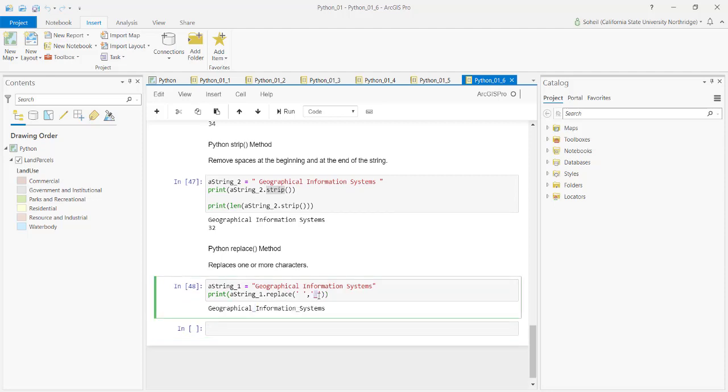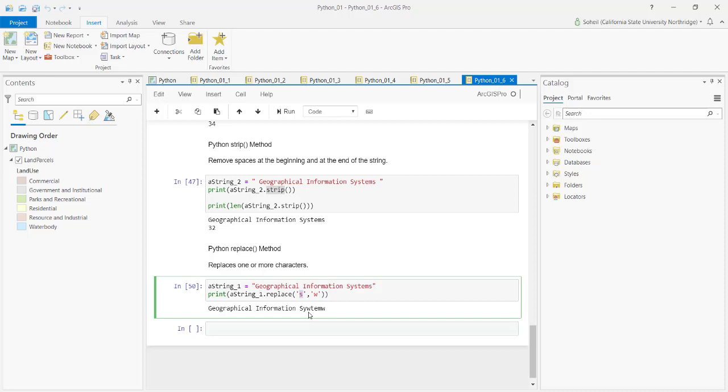What if I change all the spaces with the letter t, for example? Okay, don't do that. This is very confusing. But can we do it? Yes, we can. Can I change s with w? Can you guess what would be the result of this? It's very interesting. Do you know why this S in system didn't change? Because Python is case sensitive. Capital S is different from lowercase s.